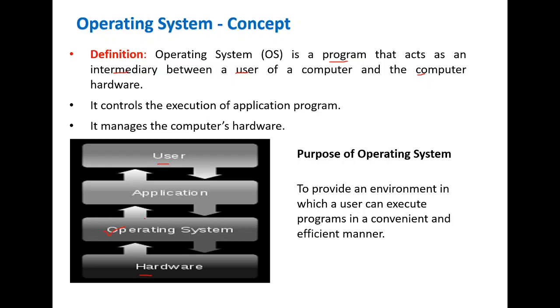It also controls the execution of application programs and also manages the computer hardware. The basic purpose of operating system is to provide an environment in which the user can execute the program in a convenient and efficient manner.